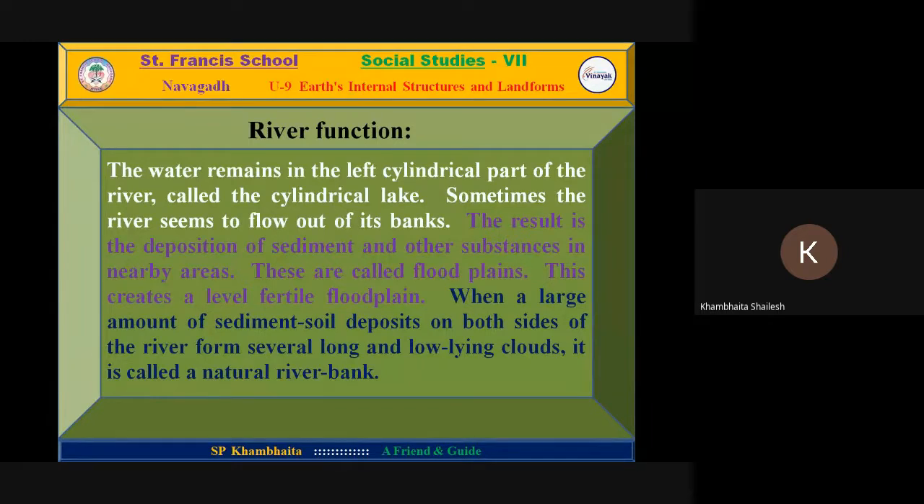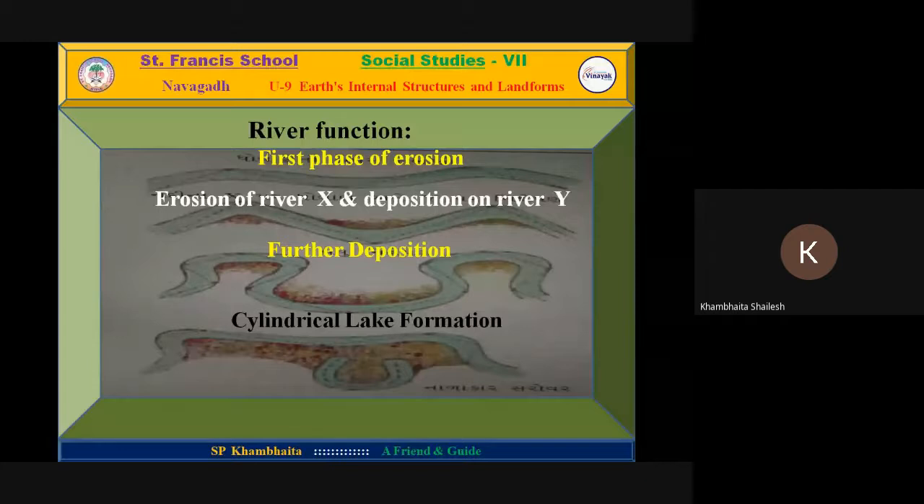Now, when a large amount of sedimentary soil is deposited on both sides of the river bank, it forms several long, low-lying ridges, and this is called a natural levee. It means the area created by the deposition of the river at its bank is called a natural levee. In this way, we have fertile plains, fertile land, so that we get a large amount of crop.